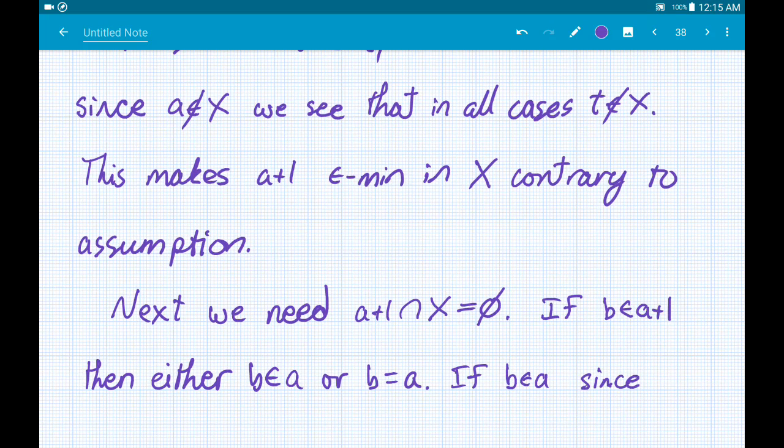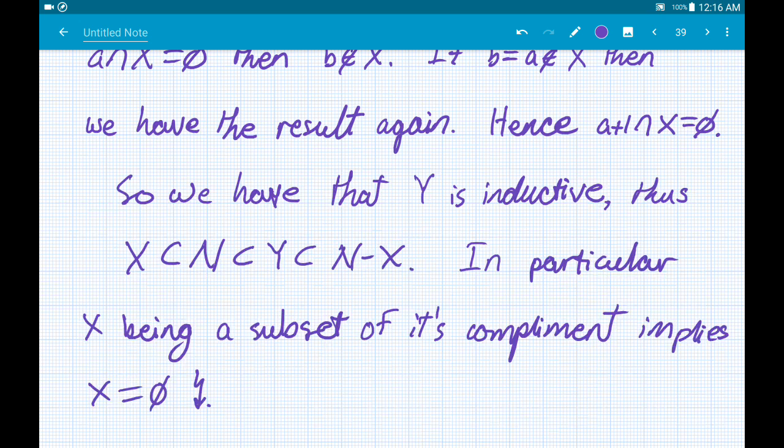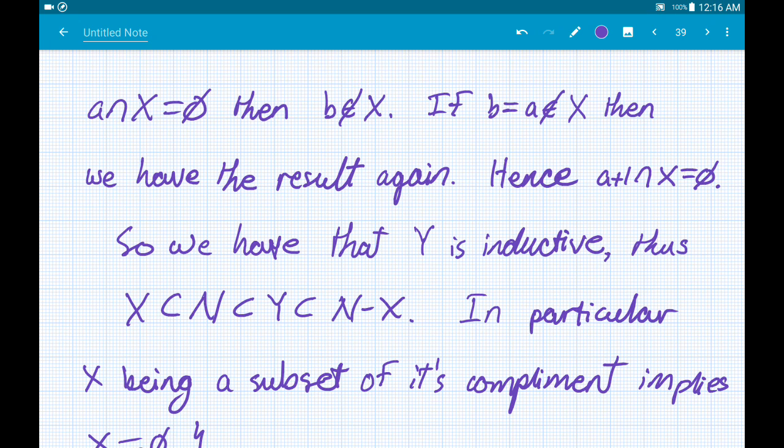We only have half of the conditions, because now we have an extra condition for being in Y, so we need to show that A plus 1 does not intersect X. To do this, let's consider any arbitrary element of A plus 1 and show that it cannot be in X. Well, if any element is in A plus 1, then it is either in A or it is equal to A, and pretty much just as we saw a minute ago, both cases lead to this element B not being in X, and therefore their intersection is empty.